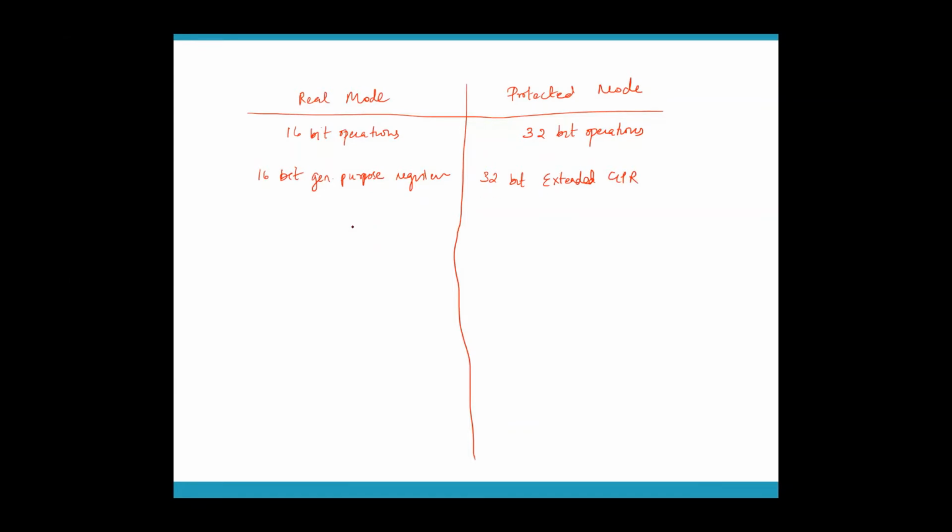Same thing applies for your segment and offset registers also. Now here, only 8086 flags can be made use of. That means again your 16-bit flag register. Here you can use the new flags. That means we have 4 new flags also, right? So you have the 32-bit extended flag register here.